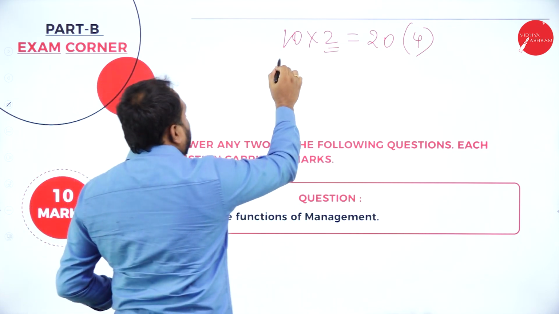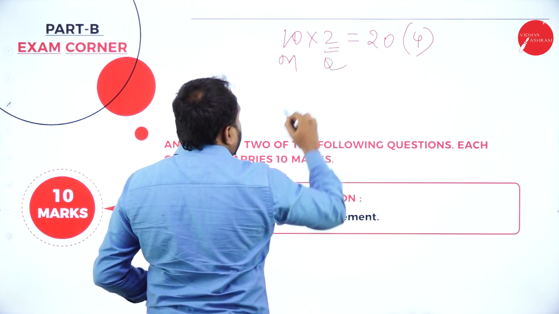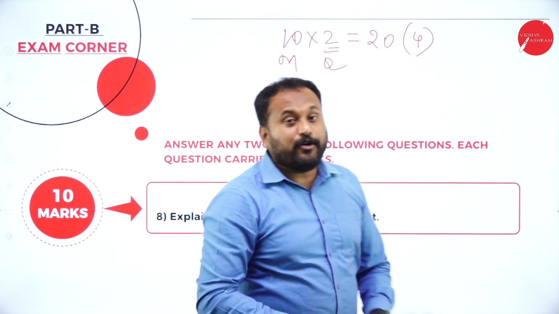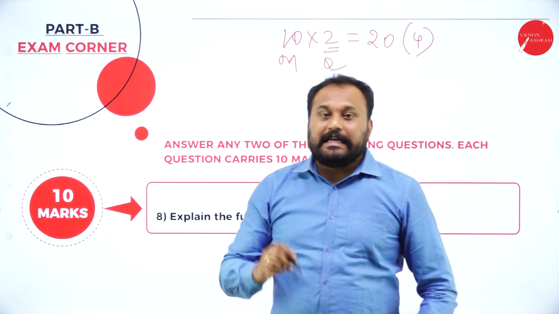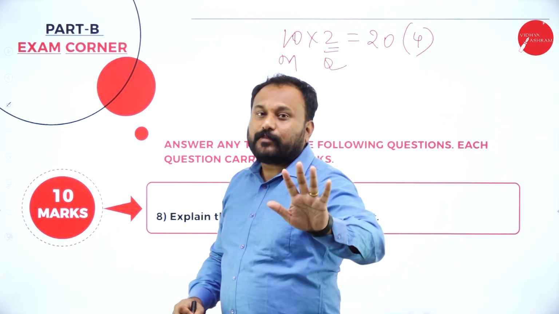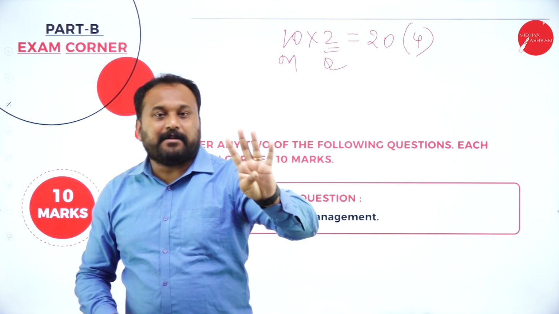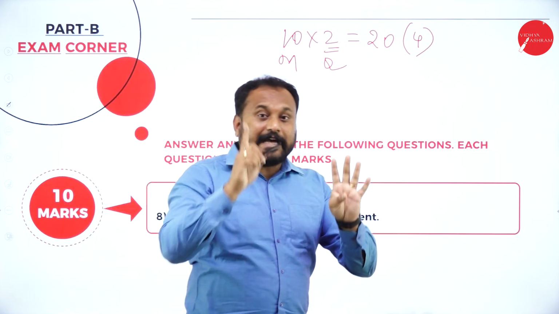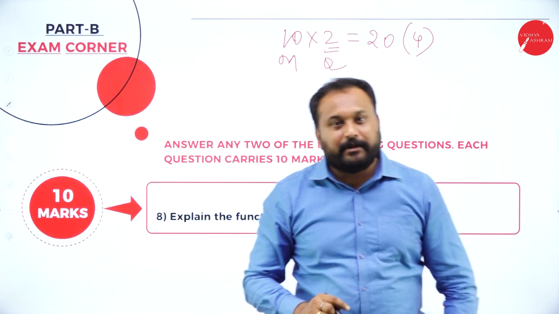So this is the mark here. This is the question here. So 2 questions you will actually need to write out of 4 questions. That means each and every chapter, if you understand, there are 5 chapters. 4 questions are going to come for 10 marks. That means one of the chapters, there is no 10 marks question. So for that chapter, a 15 marks question will be there.